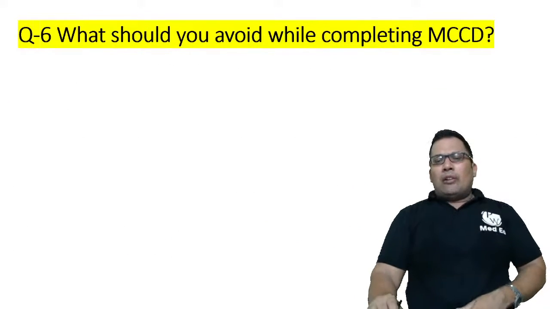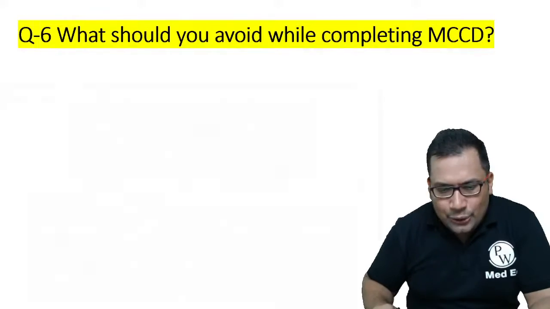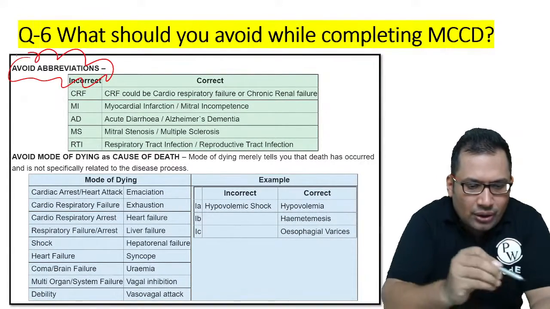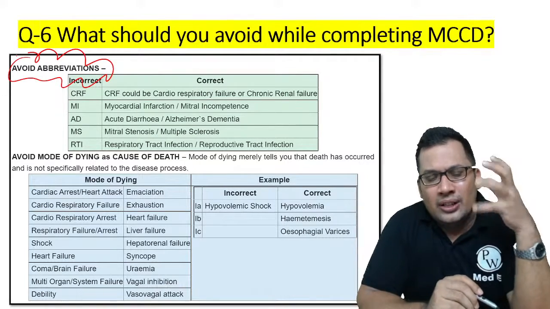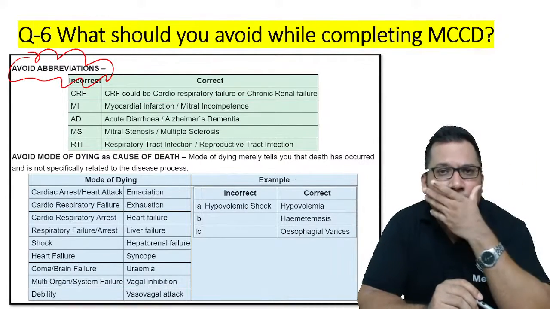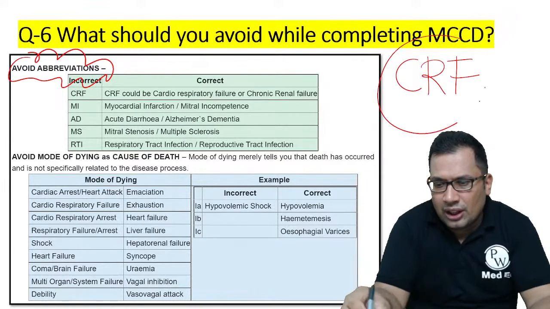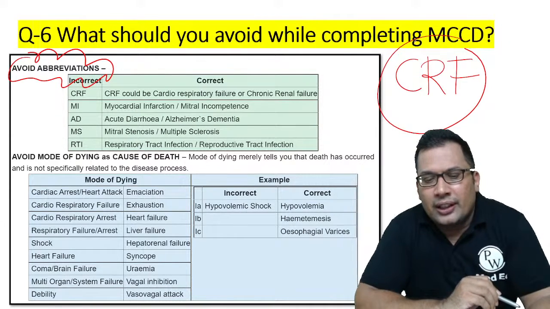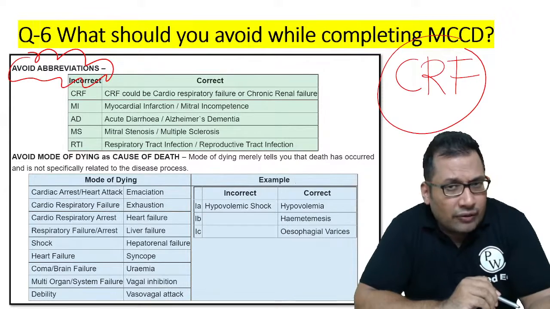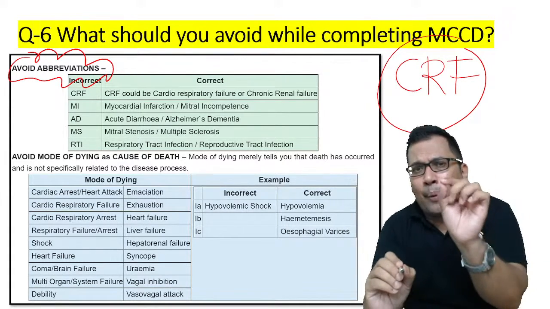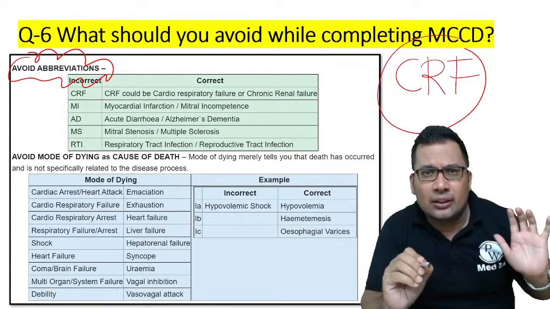What should you avoid while completing MCCD? You should avoid abbreviations. Some doctors write CRF like this. Remember, don't write that. Think: CRF is chronic renal failure, but it can be cardiorespiratory arrest also. That's why write the complete term properly.